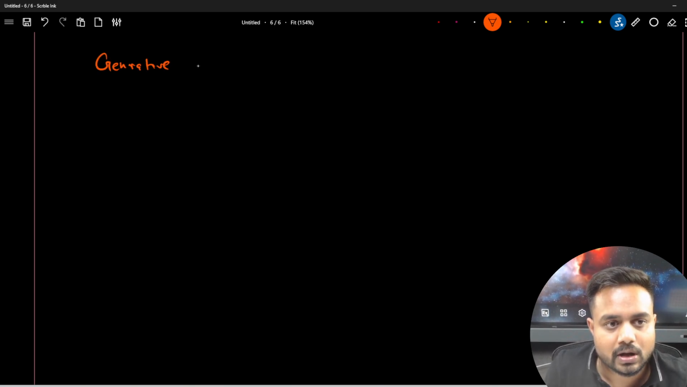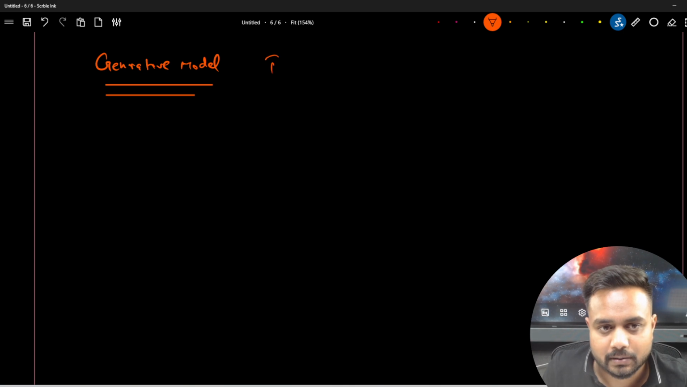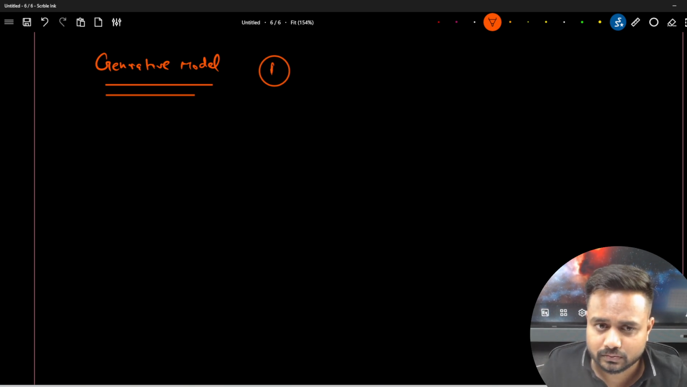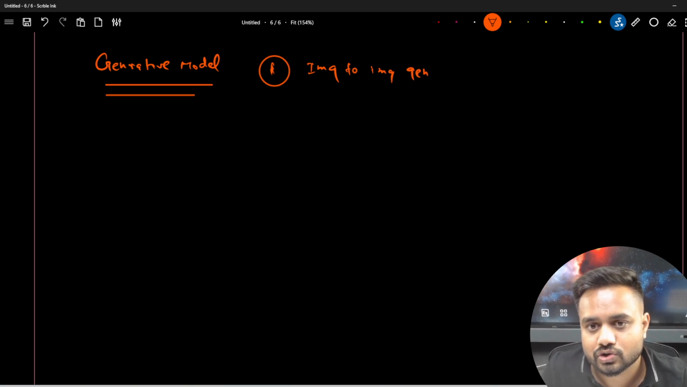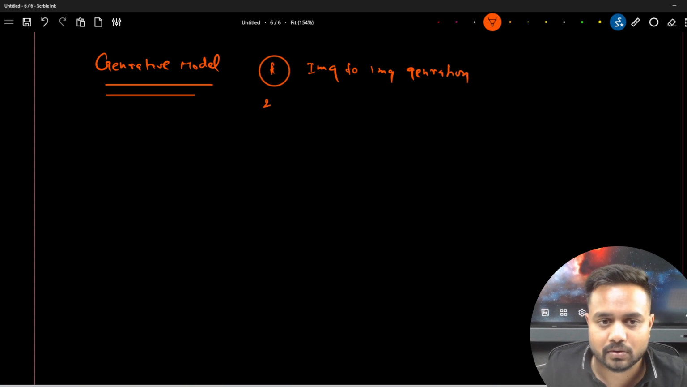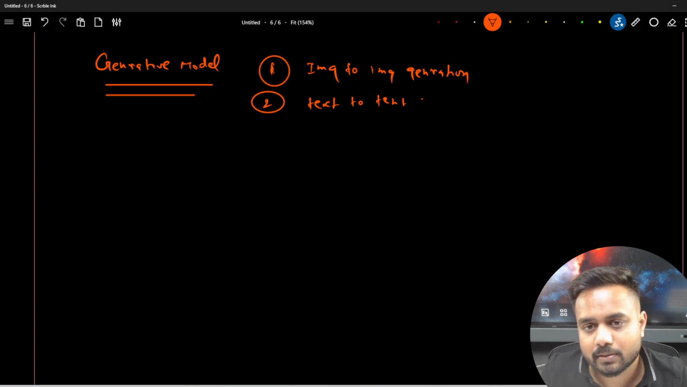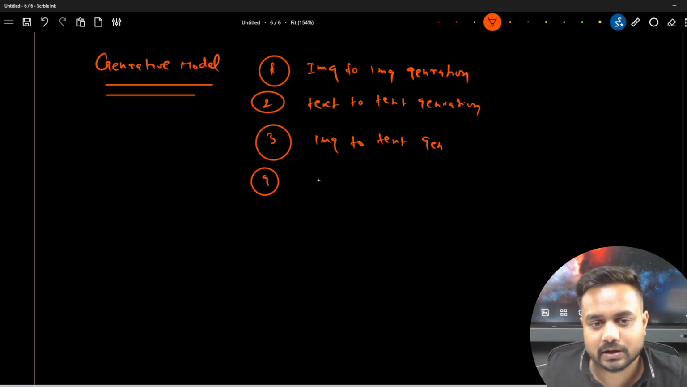Related to the generative model, the first name which I would like to give all of you is image to image generation. The second type of model is called text to text generation. The third type of model is called image to text generation. And the fourth type of model is called text to image generation.